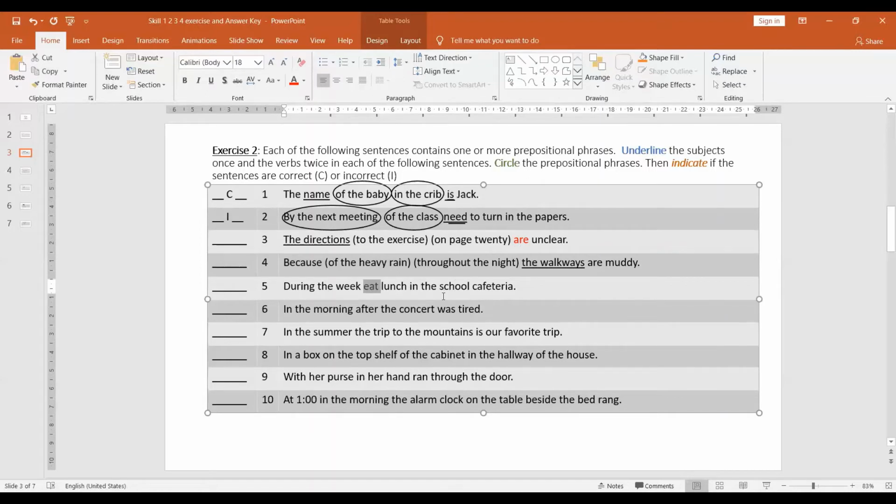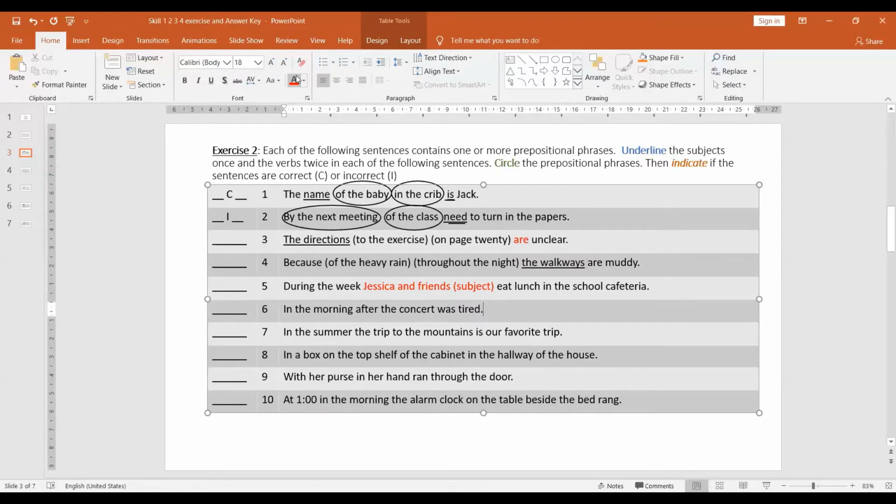Okay, during the week, eat school lunch at the school cafeteria. Again, we already spotted the verb, which is eat, but there is no subject. So I'm going to give it a subject, Jessica, or any other subject. I'm going to give it a red. Okay, during the week, Jessica and friend eat lunch in the school cafeteria.